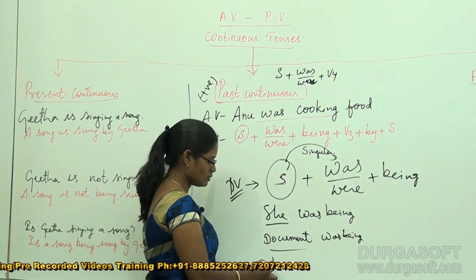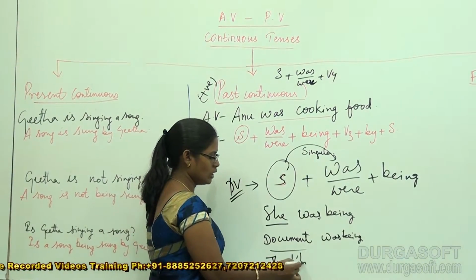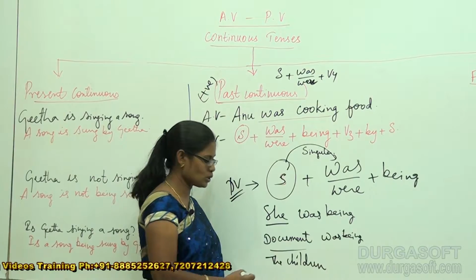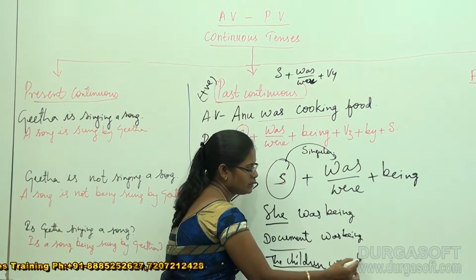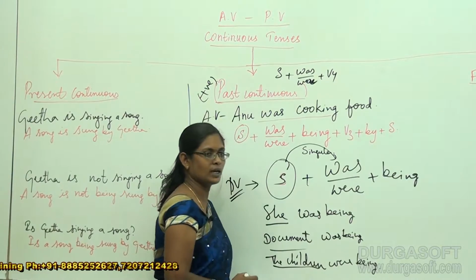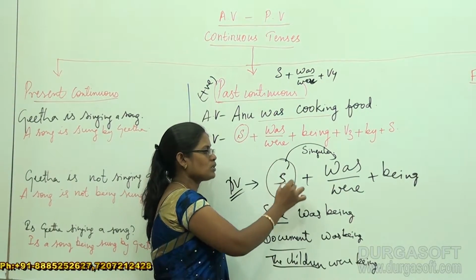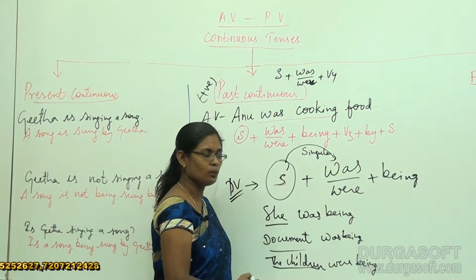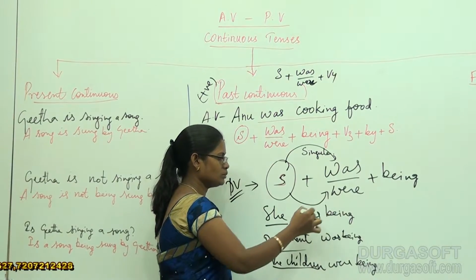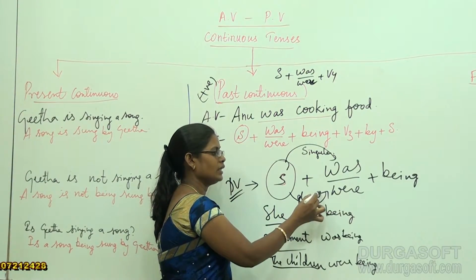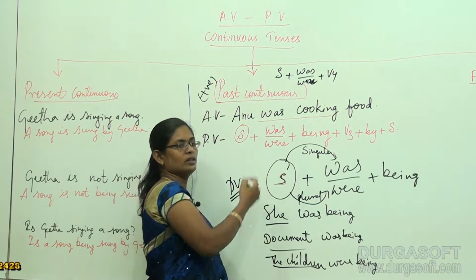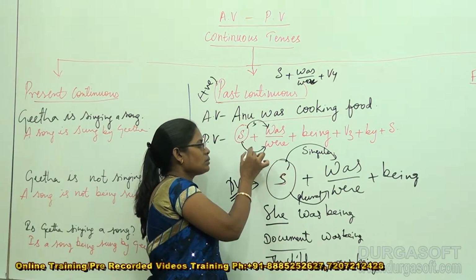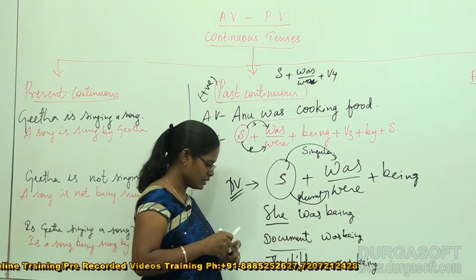And the children, is it a singular subject or plural subject? It's plural, so were being. This is what you have to understand. If the object, the subject, is singular, it is accepted by was, and if the subject is plural, it is accepted by were. So was accepts when it is singular and were accepts when it is plural.